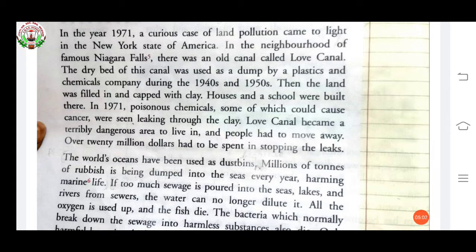And then Love Canal became a terribly dangerous area to live in because poisonous gas was leaking from there, so people could not breathe. That's why they had to move away from this place. Those who were living there, their houses were there, they had to move away. And over $20 million had to be spent to stop these leaks.